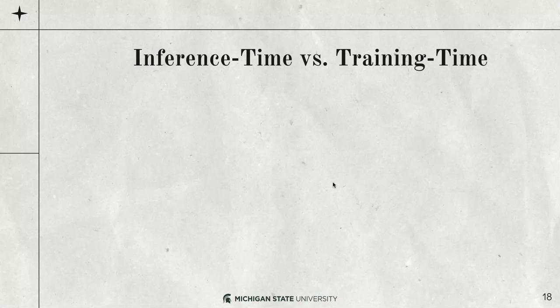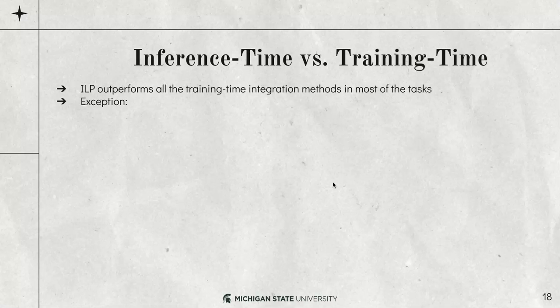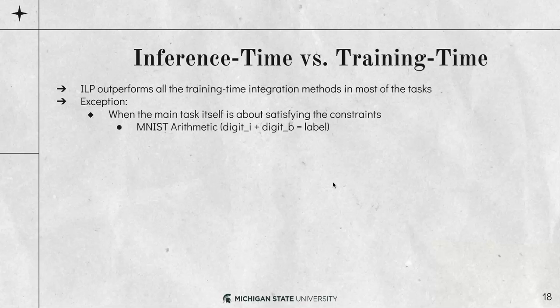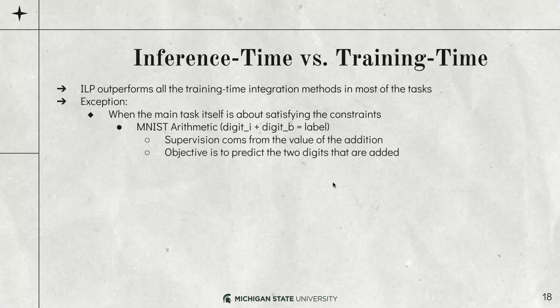First was: what is the difference between the performance of the inference time methods and the train time methods? We can see that the ILP, which is an inference time method, can outperform all of the train time integration methods in most of the tasks, except one scenario, when the main task itself is about satisfying the constraint. For instance, in MNIST arithmetic, we had digit I, digit B, and the label for the summation was actually the source of the supervision.